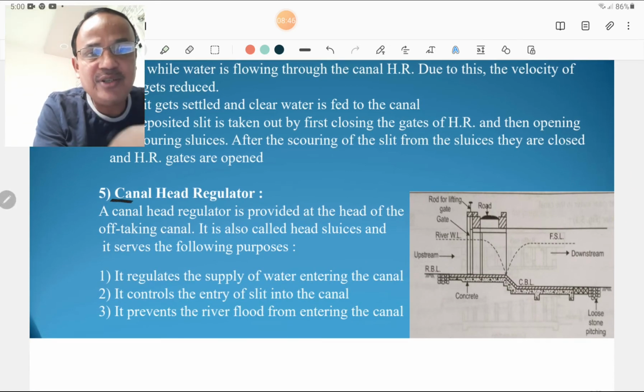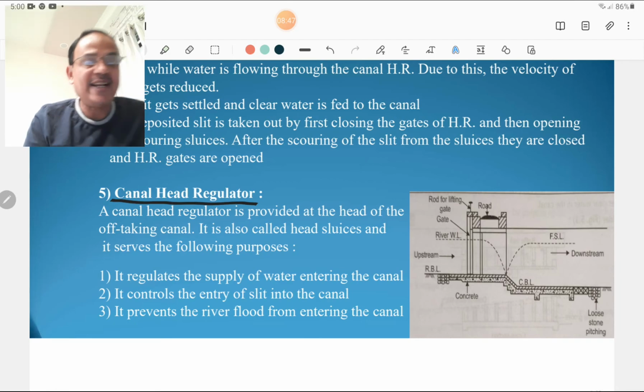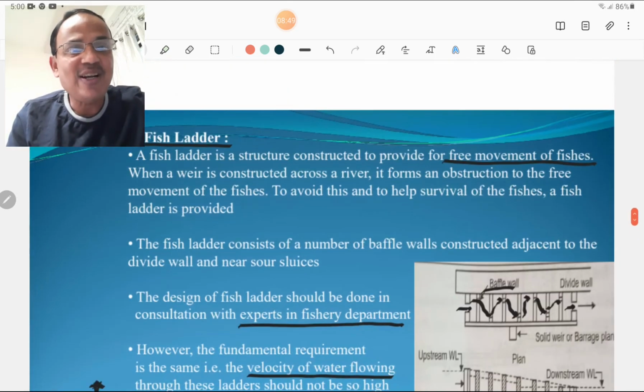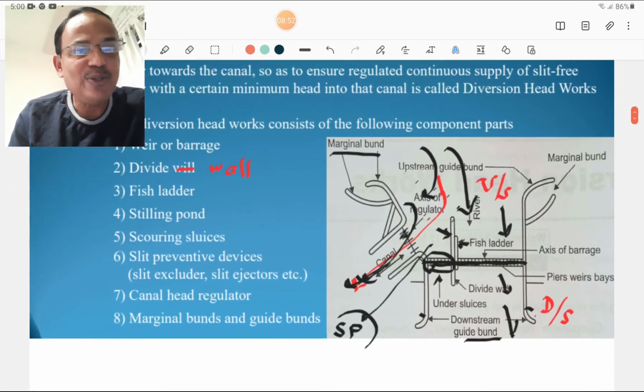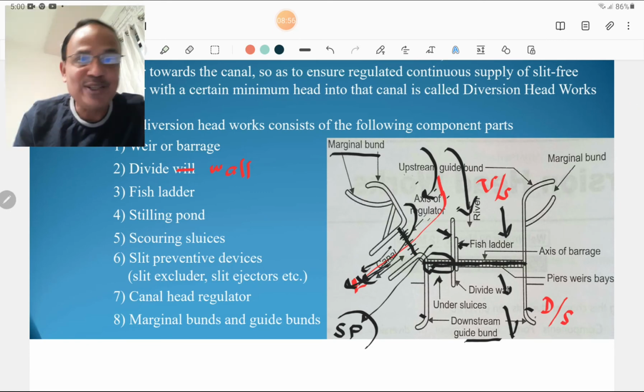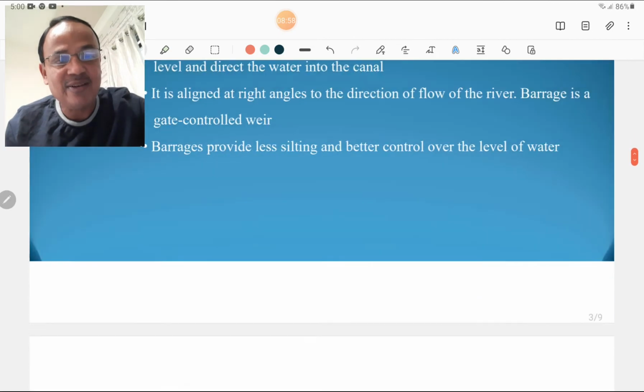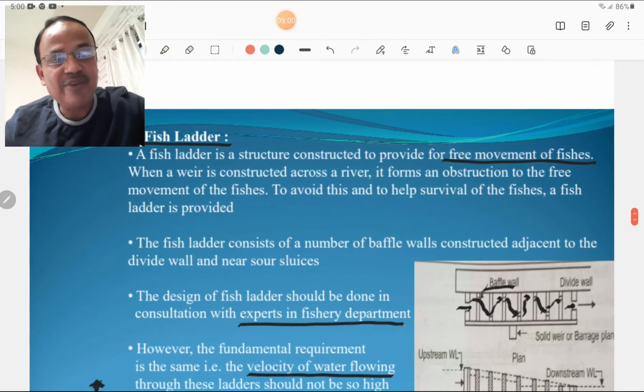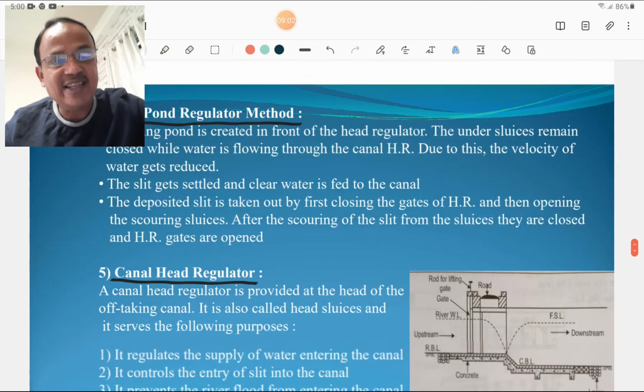Then we are going to discuss the fifth part, that is the canal head regulator, where the canal head regulator is provided. In this figure we show the canal head. This is the canal, and head regulation works of the canal are provided there, and that arrangement is very important as far as irrigation is concerned.